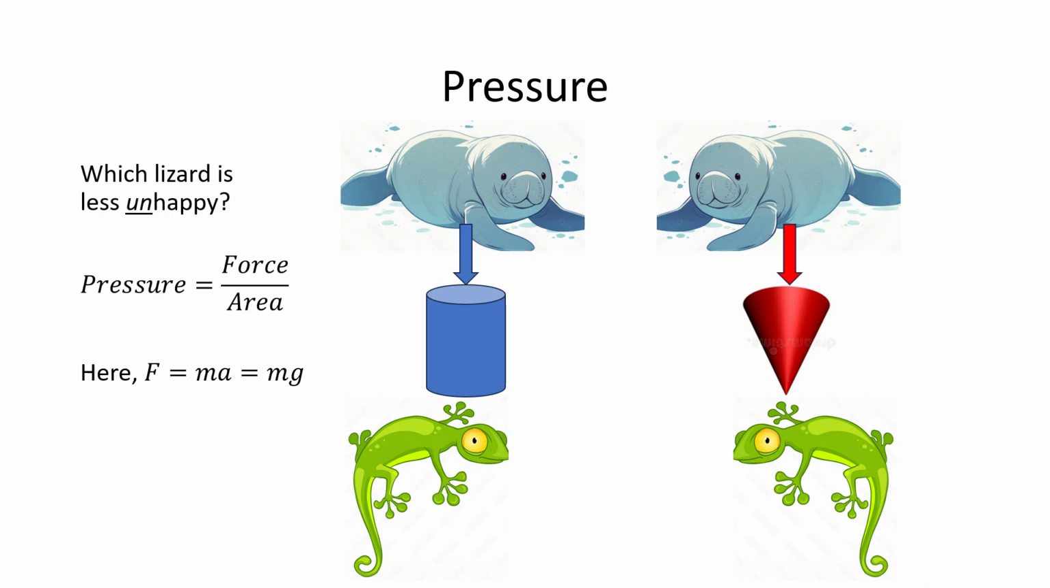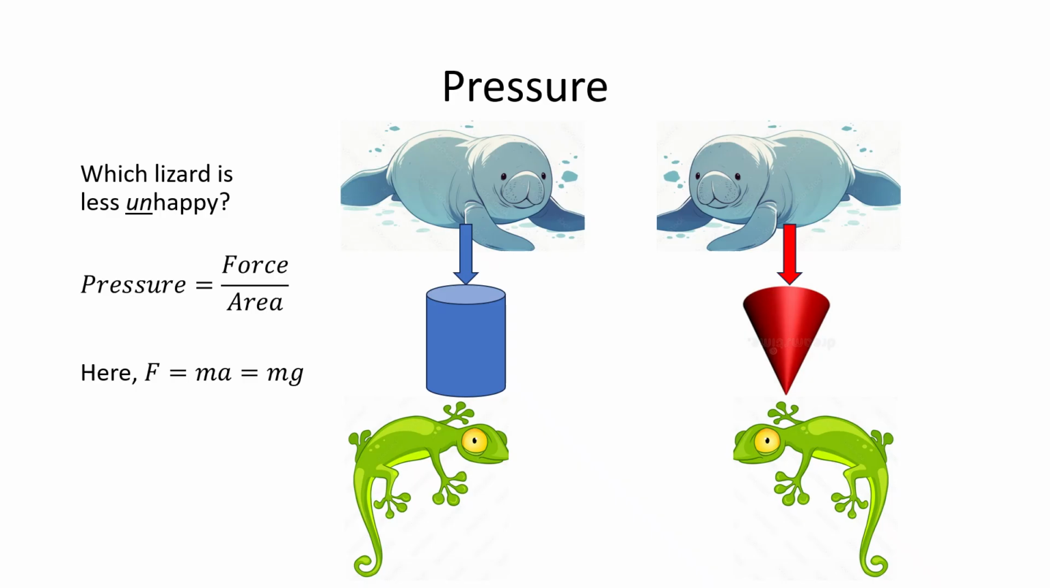What is pressure? Pressure is the force distribution over an area, and it is defined as force over area, P equals F over A. To try to gain an intuitive understanding of what pressure is, I have a very silly example here of manatees over lizards. And we will use just qualitatively the relation P equals F over A to try to understand which of these two lizards is less unhappy. Obviously, they're both quite unhappy having manatees on top of them.